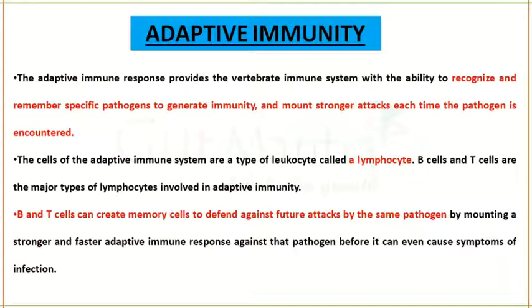A very strong and faster immune response will be created when the pathogen attacks the body for the second time. So B and T cells can create memory cells that will defend against future attacks by the same pathogen, by mounting a stronger and faster adaptive immune response before it can even cause the symptoms of infection.